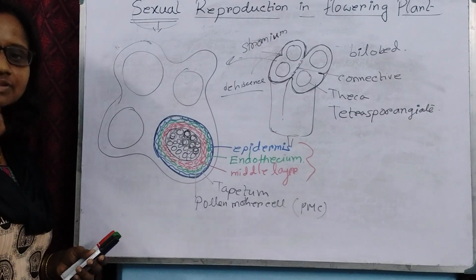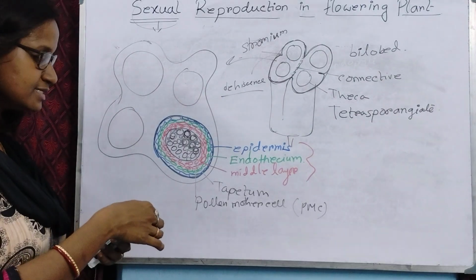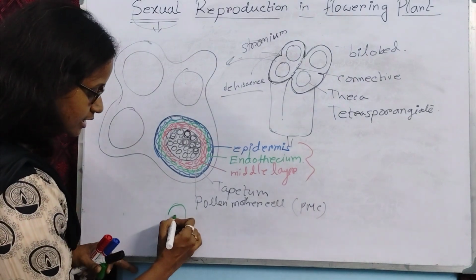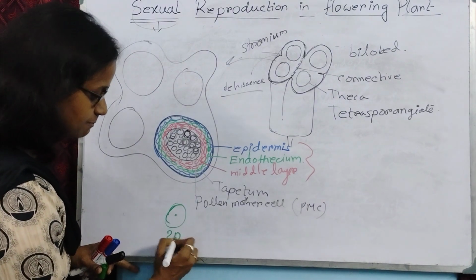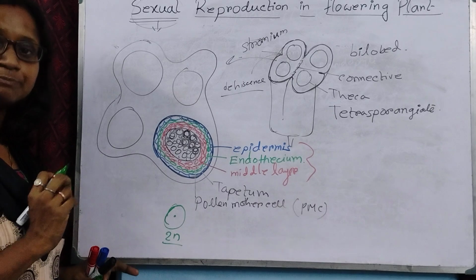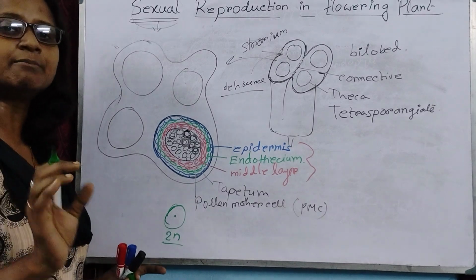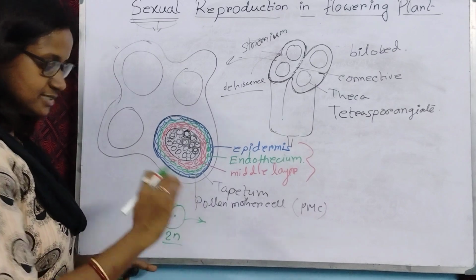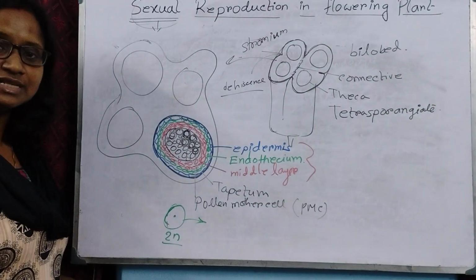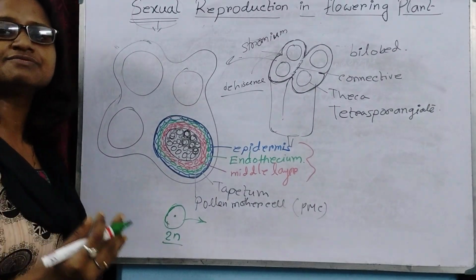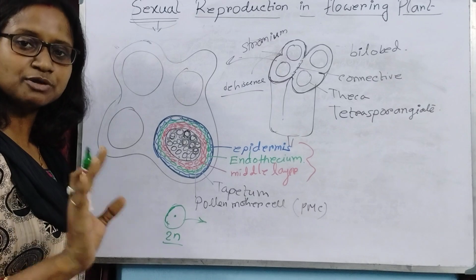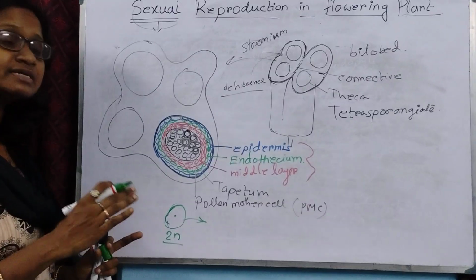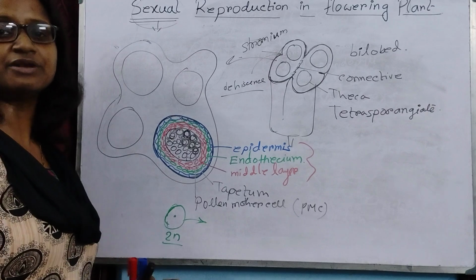Okay, and they behave as a mother cell. When these mother cells get mature, this pollen mother cell is a diploid cell, that is, it contains 2n number of chromosomes. Now, whenever it divides by meiosis cell division, we all know that meiosis cell division occurs in the reproductive cell, that is, during gamete formation.